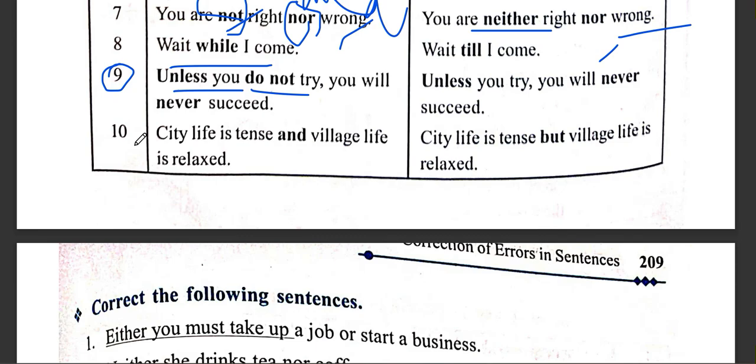Those who are watching this video, listen to me very carefully. This is again a very common mistake, a very famous question for examiners. Unless is attached with a not case. If you read this sentence, "Unless you do not try, you will never succeed," it sounds okay grammatically, but unless means do not itself. So we already have not inside unless, and that's the reason not will not be repeated.